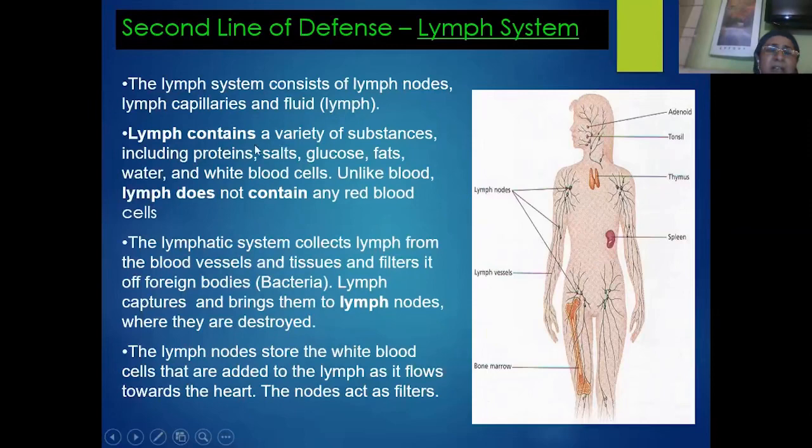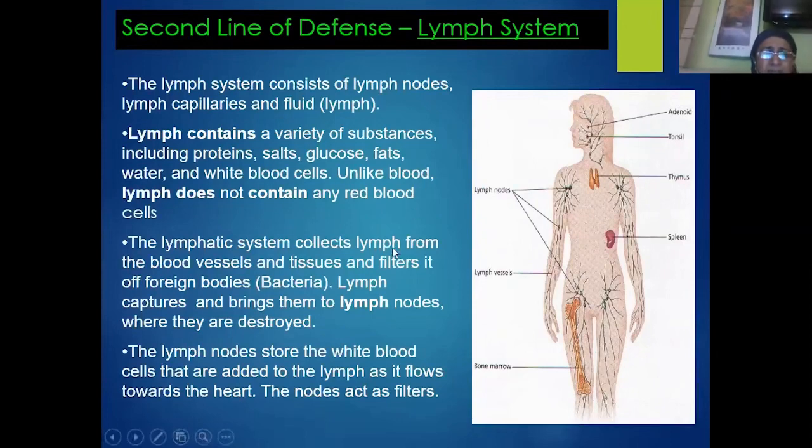Then what is this lymph? Lymph contains a variety of substances like proteins, salts, glucose, fats, water, and a lot of WBC cells. But unlike the blood, lymph does not contain any RBC. That means blood without RBC can be called lymph. Why? Because the blood capillaries cannot reach each and every cell. So the blood will ooze out of the blood capillaries, and it fills the cavities between the tissues, or the fluids which are there in the extracellular surfaces. So this extracellular fluid is nothing but the lymph when it gets collected into the lymphatic vessels.